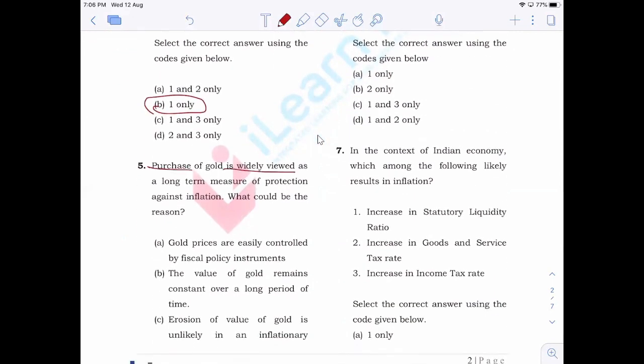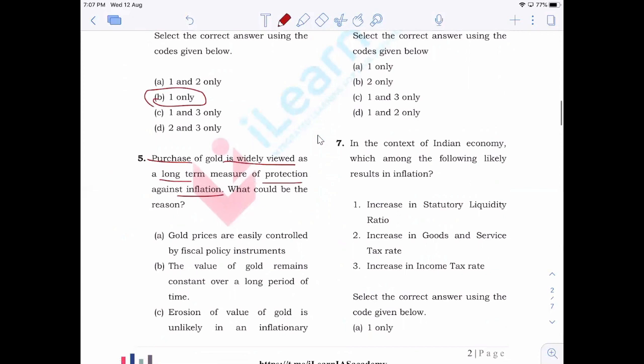Purchase of gold is widely viewed as a long-term measure of protection against inflation. What are the reasons? When it comes to gold as a measure of protection against inflation, you have to understand why people actually invest in gold and other kinds of assets. Instead of keeping cash, or depositing it in a bank account, people wish to hold their money in the form of assets, such as land, gold, etc. Why do they do that?